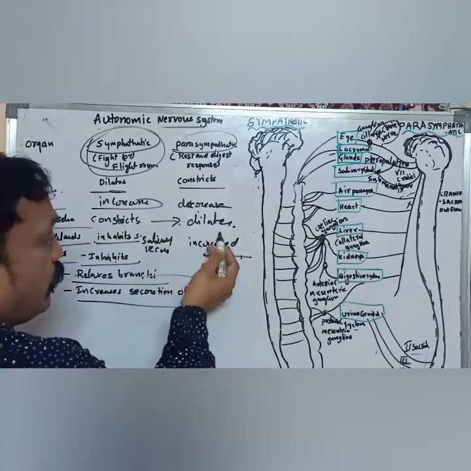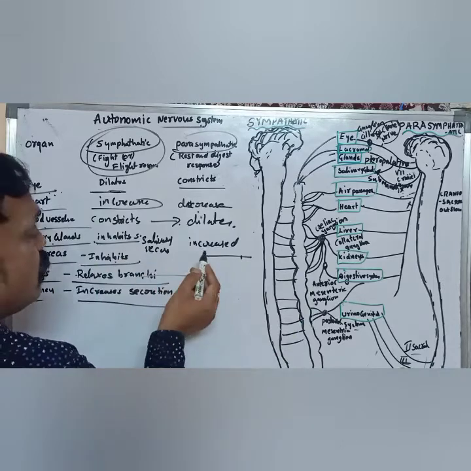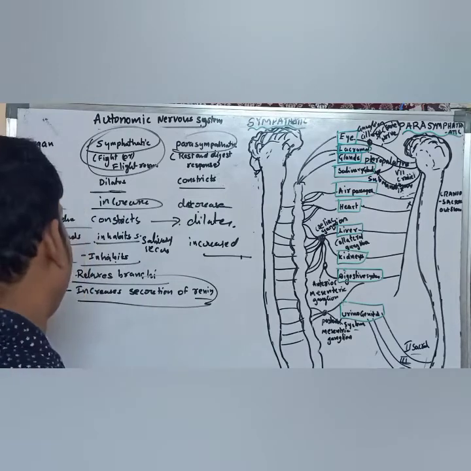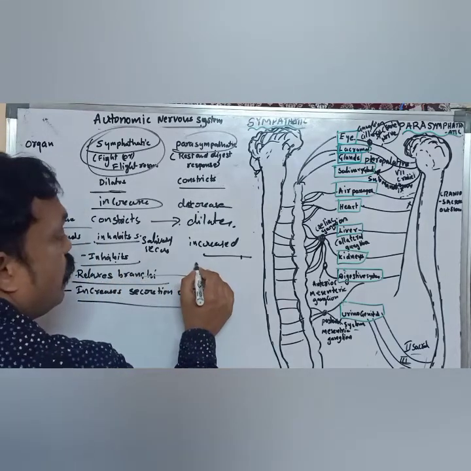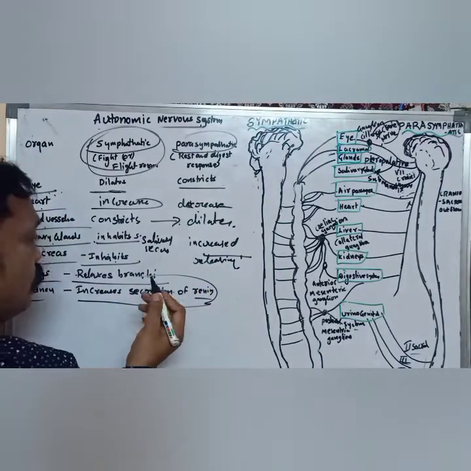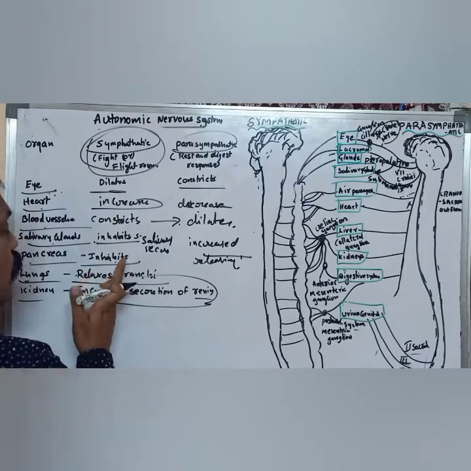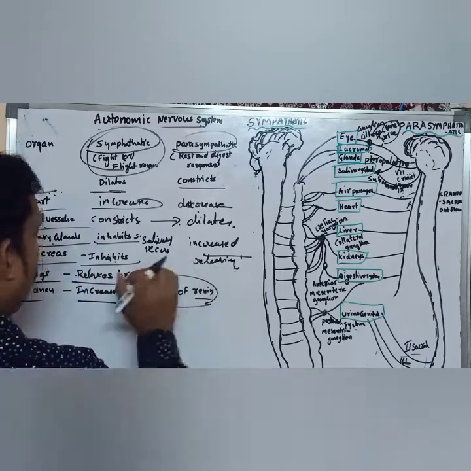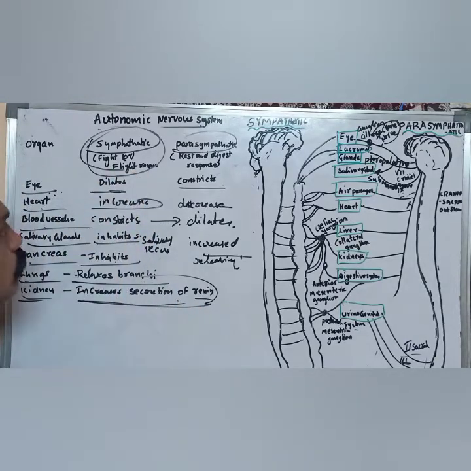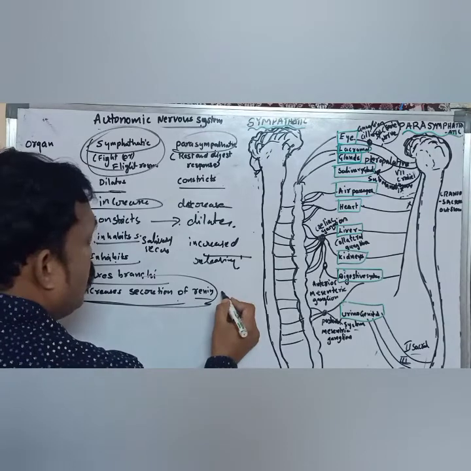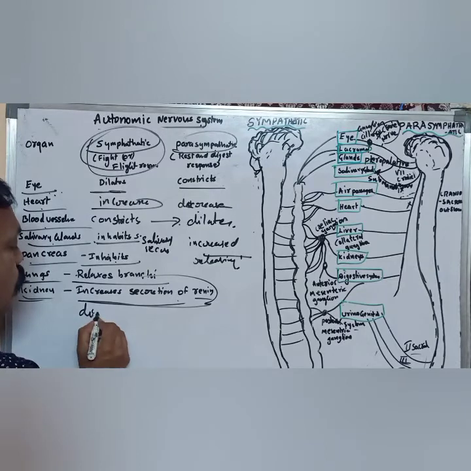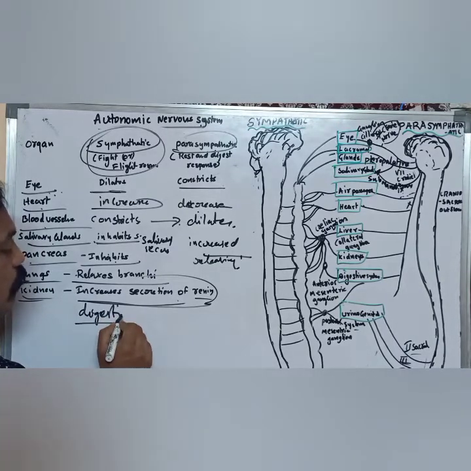Our blood vessels dilate. The salivary glands increase salivary amylase or salivary secretions, and the pancreas secretes its hormones normally. Lungs relax at the time of sympathetic, dilating the bronchi. Kidneys increase the secretion of renin during sympathetic, and in parasympathetic, they decrease the secretion of renin. And digestion is inhibited.